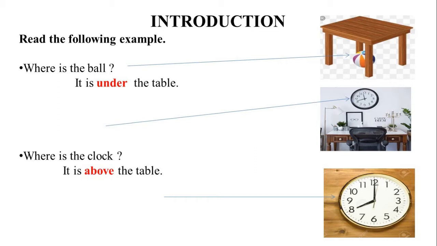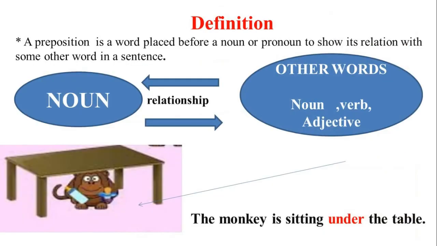Let's see the definition of preposition. A preposition is a word placed before a noun or pronoun to show its relation with some other words in a sentence. Or we can say a preposition is a word that is used to link a noun or pronoun with other words in the sentence. Link here means they provide a relationship between the noun and other words in a sentence and make the sentence complete.